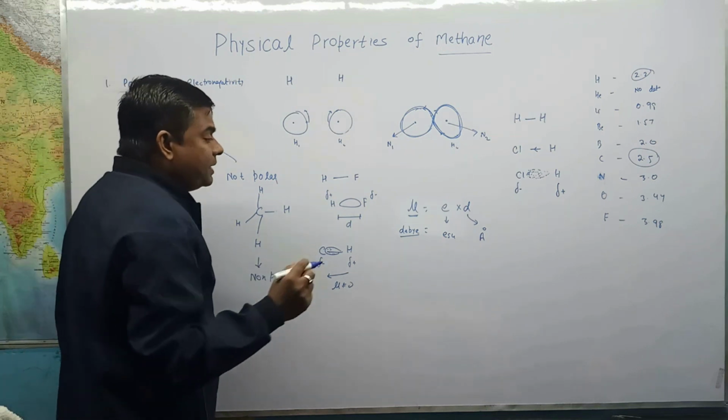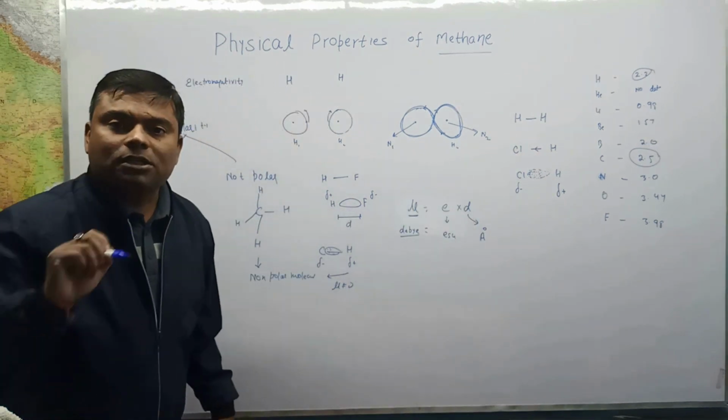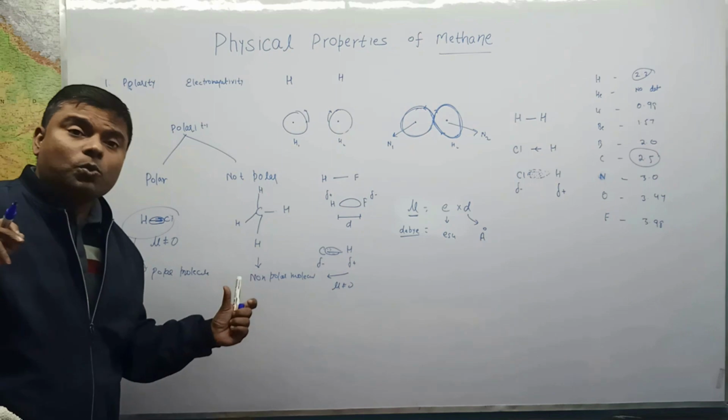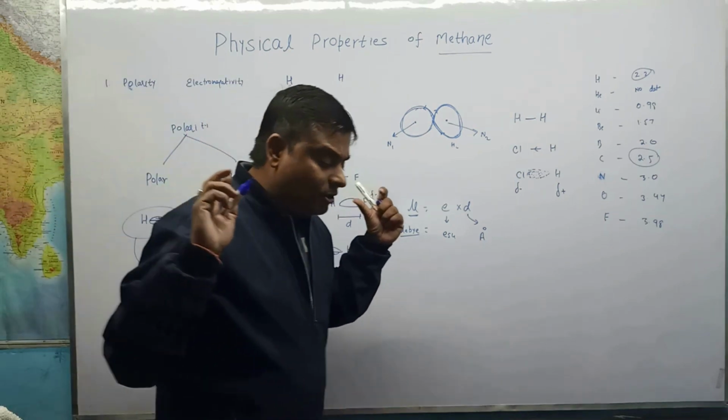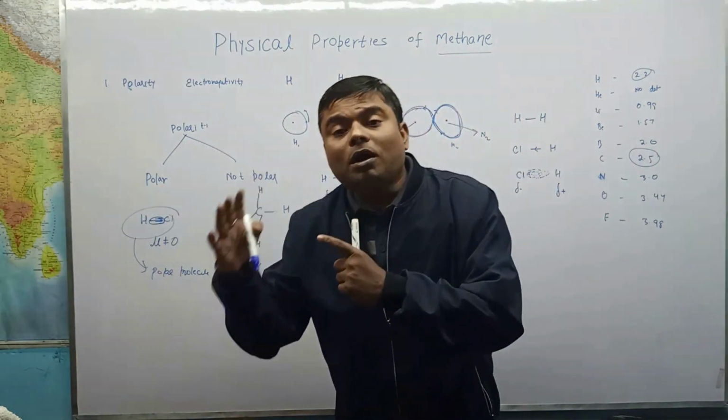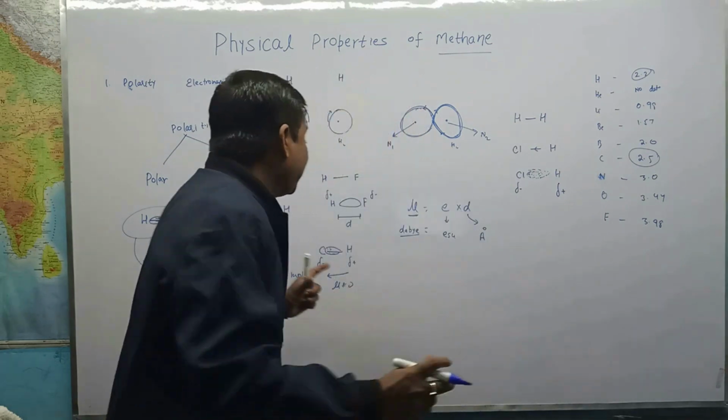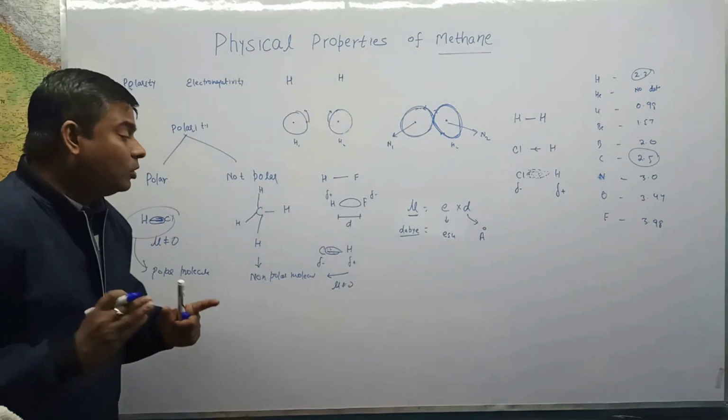The dipole moment is a vector quantity, so in the case of a molecule we have to analyze all the dipole moments, that is, we have to calculate the vector sum of all the dipole moments.